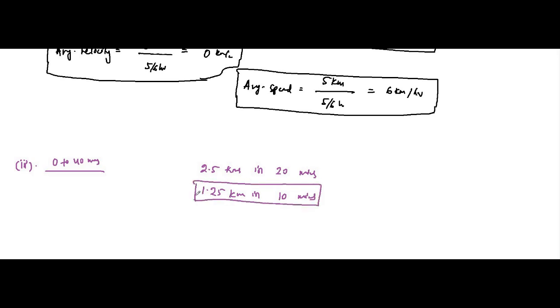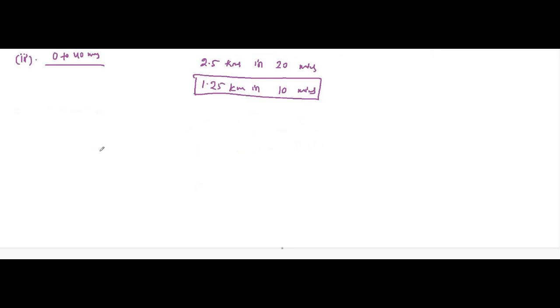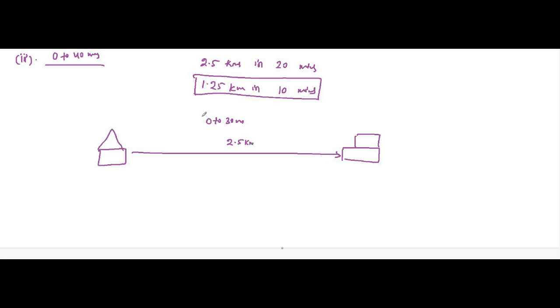So in the 0 to 40 minutes phase, please pay attention here, home to market. First 0 to 30 minutes, the man reaches the market covering a distance of 2.5 kilometers.